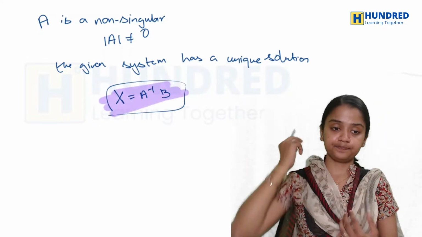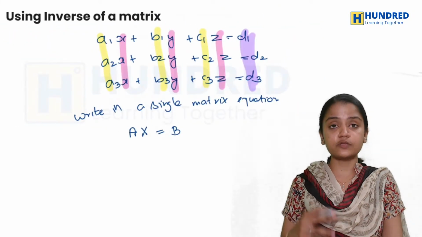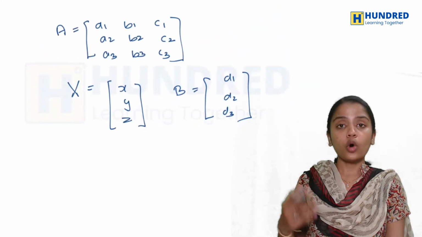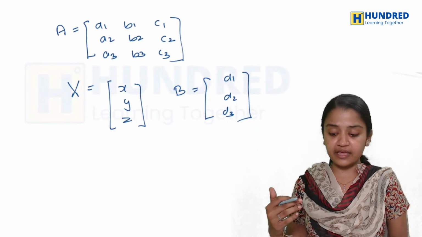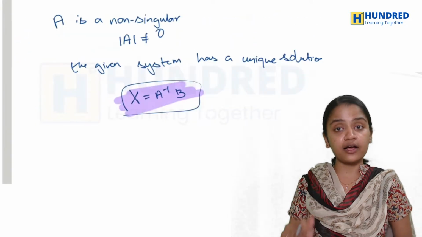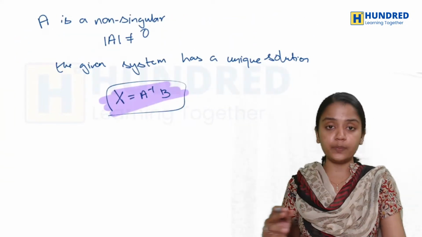So for finding the X value, Y value, Z value, you have to take your A inverse first, and then multiply it with the matrix B. Like this only you will be able to do it.